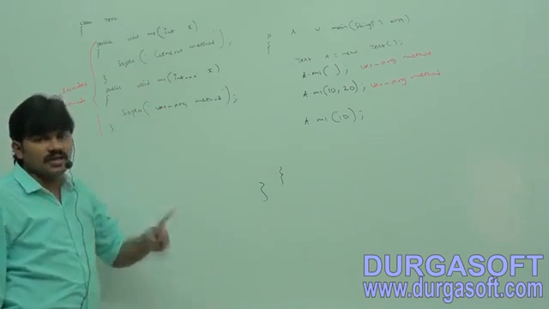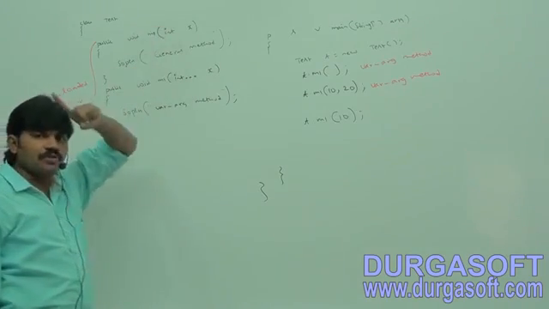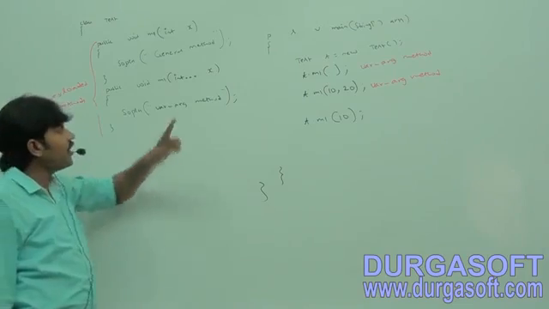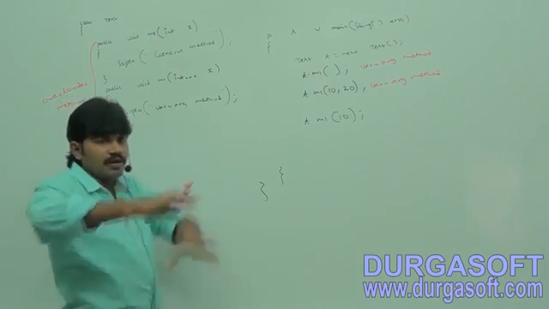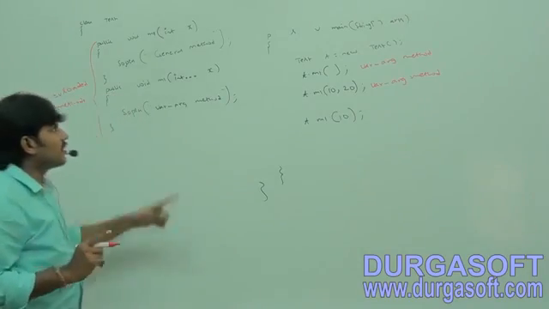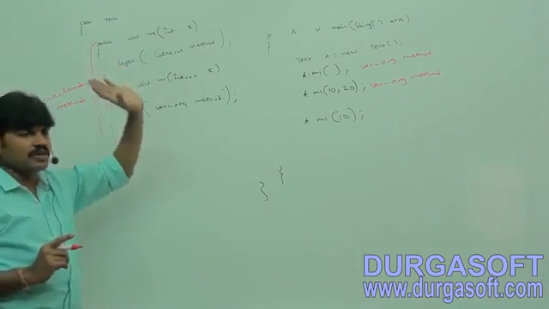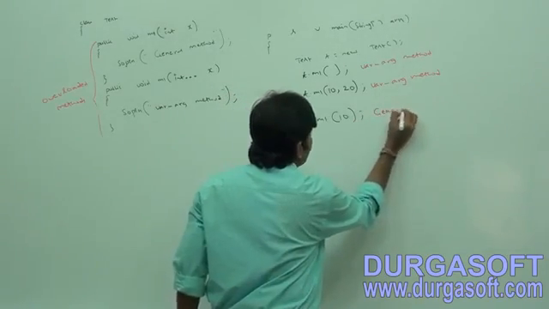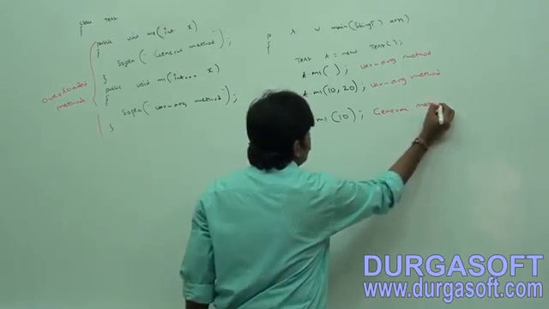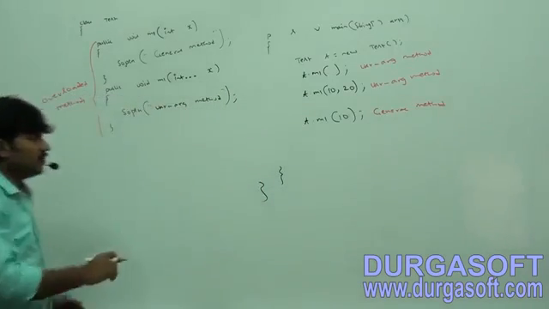Who is going to get the chance? The old version is always going to get the chance. That's why, to provide compatibility with the old version, if there is a fight between old and new, compulsorily the old version will get the chance. That's why what is the output we are going to get by default? General method. Okay, take this example.